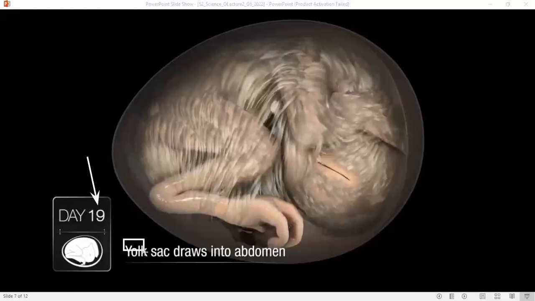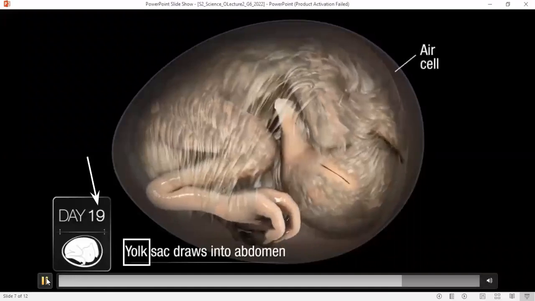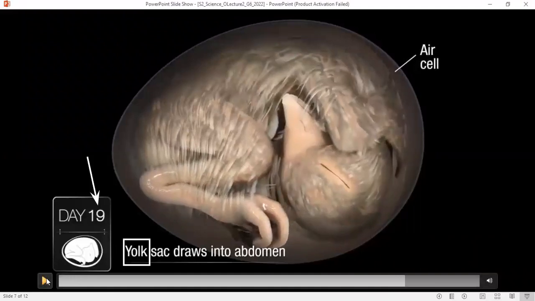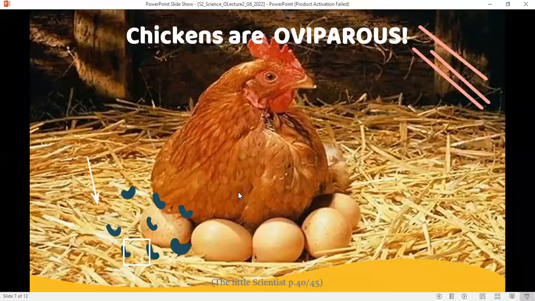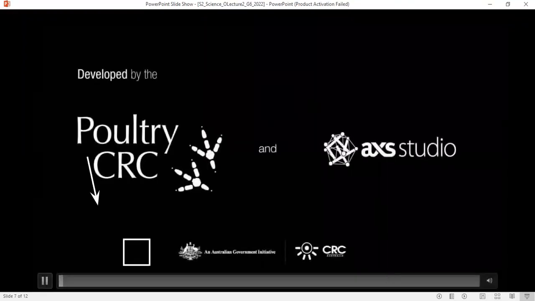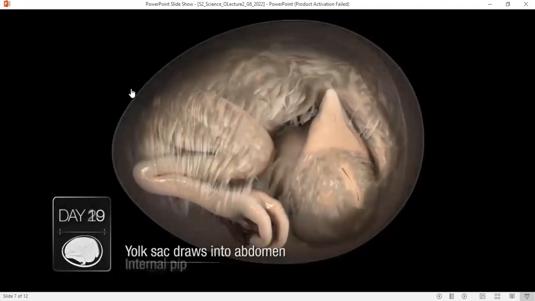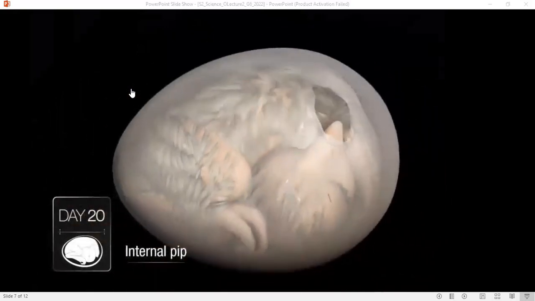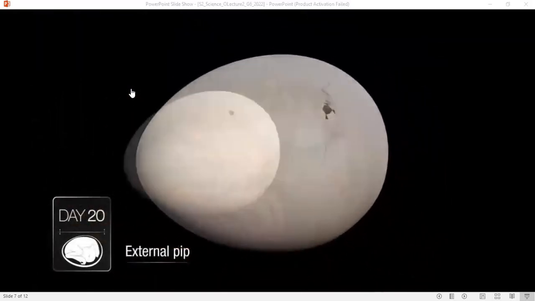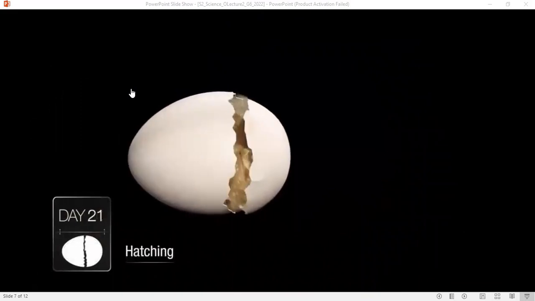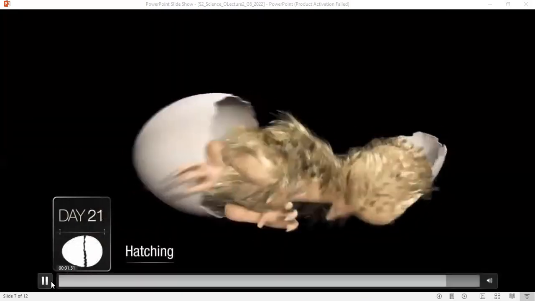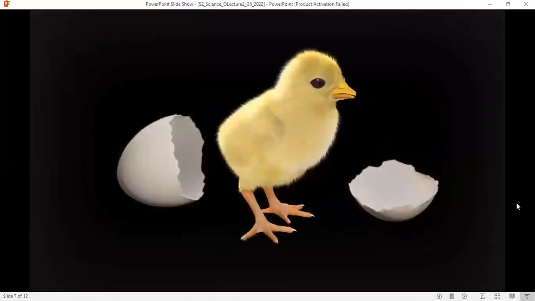We are talking about something called yolk. And the air cells up. And finally, the hatching stage. The chick is ready to go out of the egg.